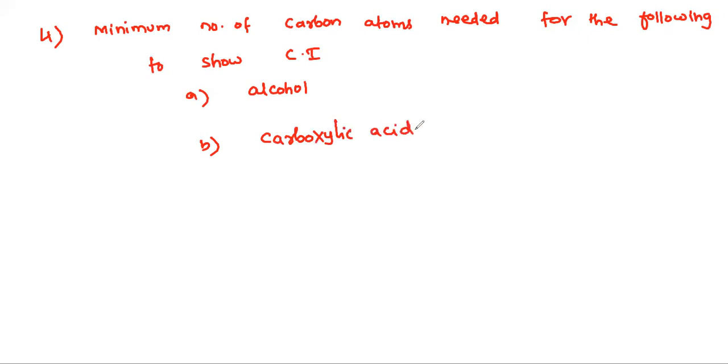Try to answer these two. I'll tell you the answer here itself, but try to get the answer on your own: what the compounds are and how you get that answer. The answer is 4 here and the answer is 4 here.